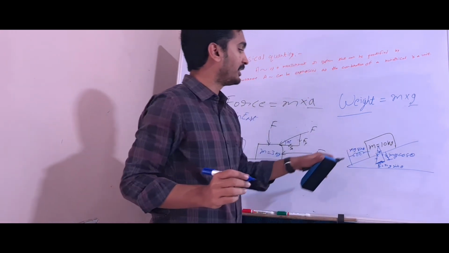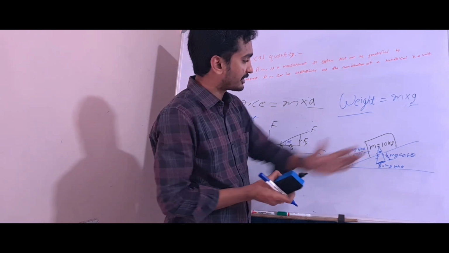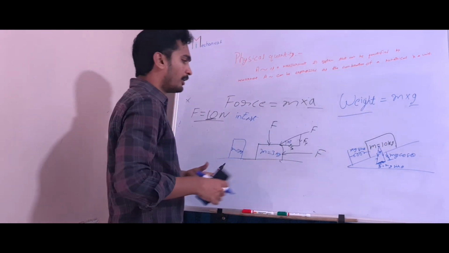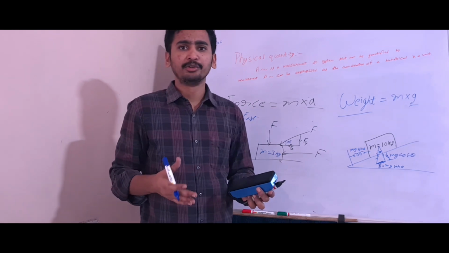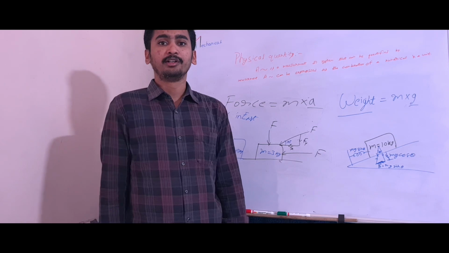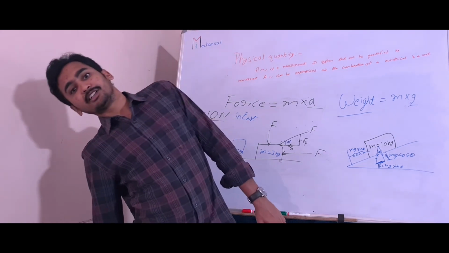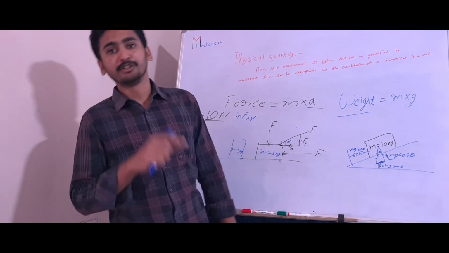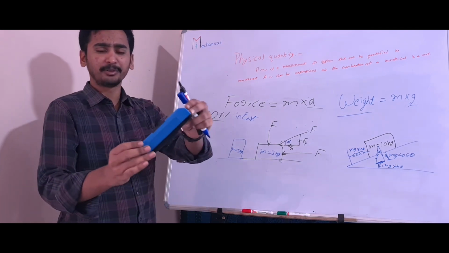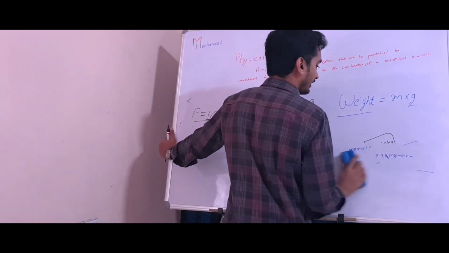Same mass, but the weight acting on an inclined plane is different in this direction. Understood, right? Next time when you check your weight on a weighing machine, the instruction says stand straight, then check your weight. But try checking your weight by tilting your body. If this is a weighing machine, don't keep it like this, keep it like this, and you will get a different weight. You can try this and understand.